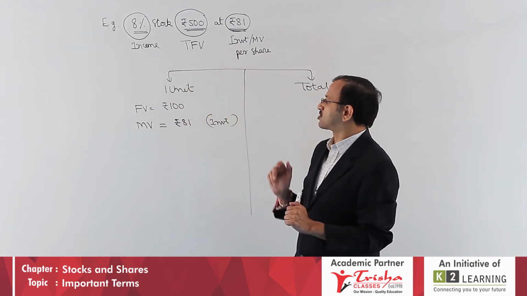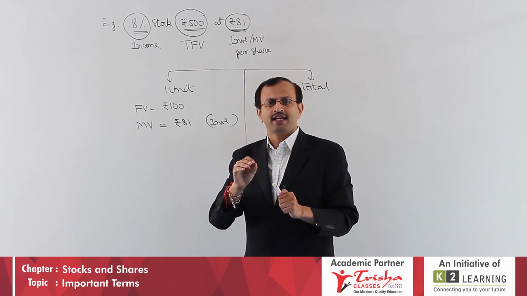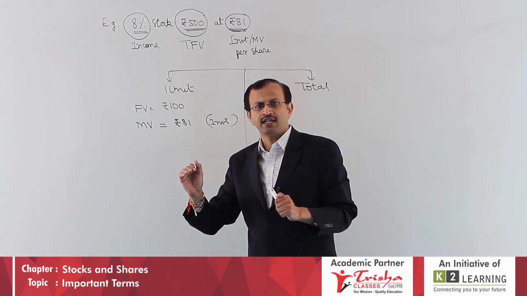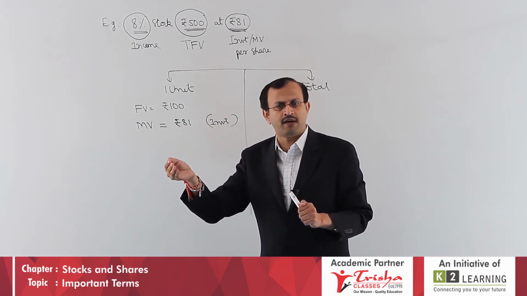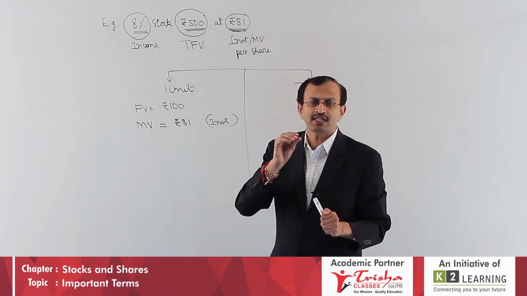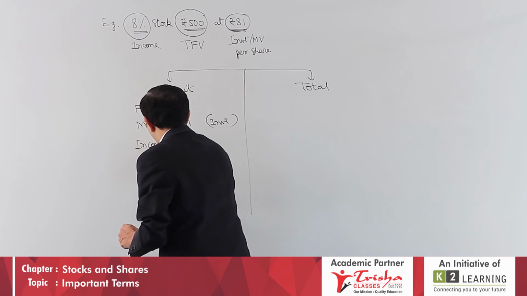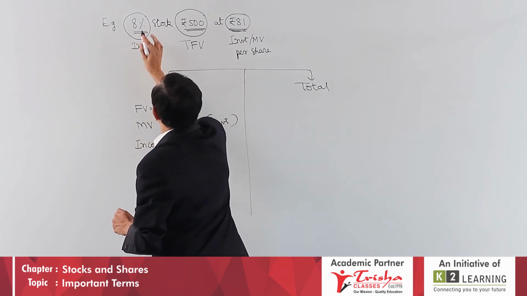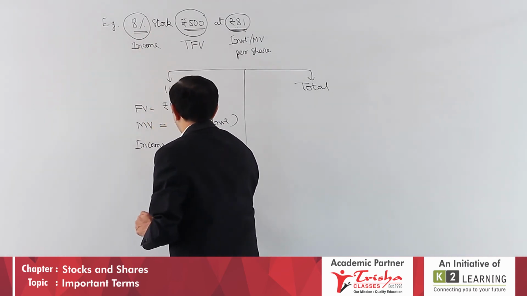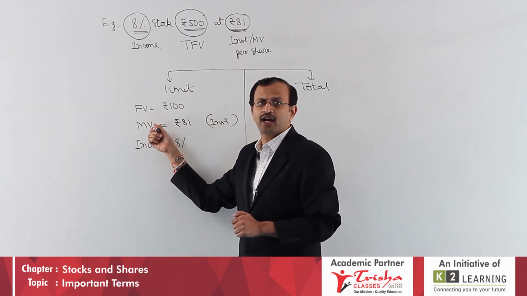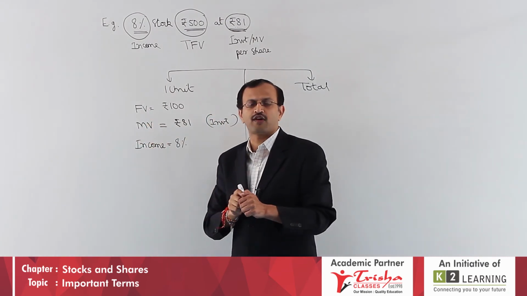Two pieces of information are over. If you invest today, at a particular period end, when the company gives the income, you are going to receive it. So what is the income you are going to receive? Income is equal to what percentage? It is 8%. Income is not calculated on market value. Income is always on face value.